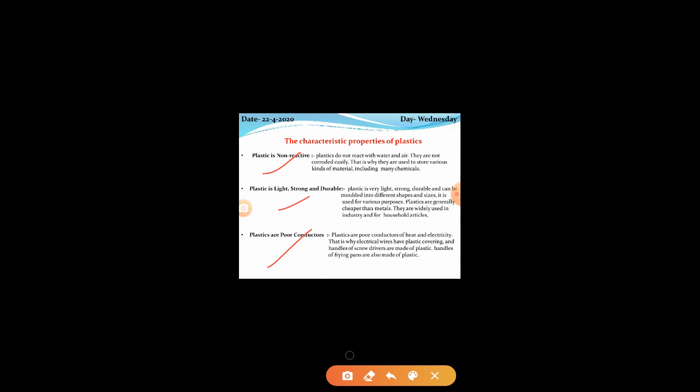That's why it is used for making electrical wires. Electrical wires have the plastic covering, and handles of screwdrivers are made of plastics. Handles of frying pans are made of plastics. So these are the three characteristics and properties of the plastics.